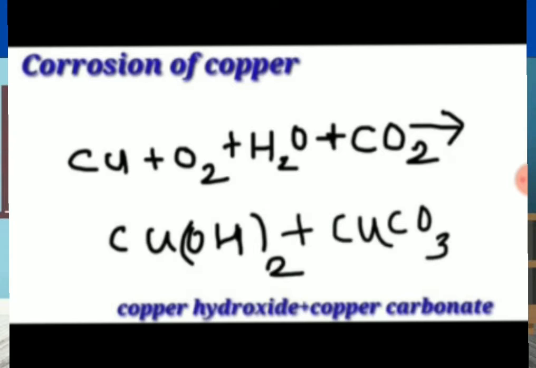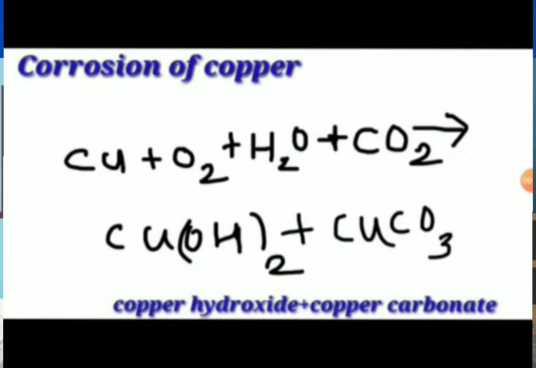This is the corrosion of copper, like the rusting of iron. We will get a mixture of copper hydroxide and copper carbonate. It is green in color. So the metals like iron and copper react with water and air and form corrosion.